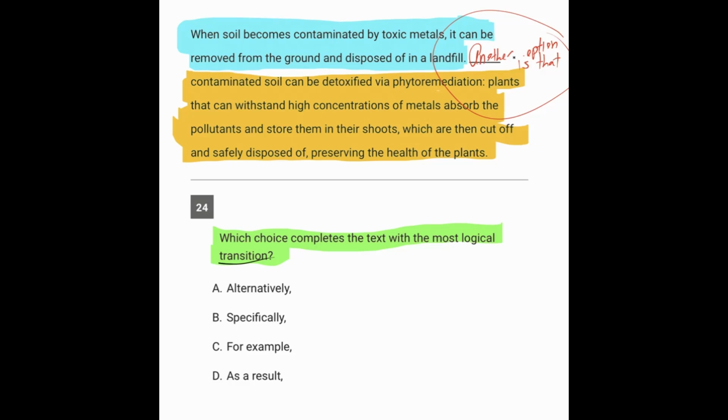In any case, we know what we're looking for, and so which answer goes with that? Alternatively is perfect because we're talking about a second alternative of how the soil can be cleansed after it was contaminated. Specifically doesn't work because we're not getting more specific after giving a general idea. For example doesn't work because the orange part is not an example of the blue part. And as a result doesn't work because that's a cause and effect. If the blue part caused the orange part, then we would say D. So the answer here is A.